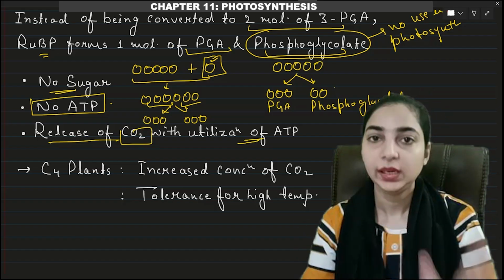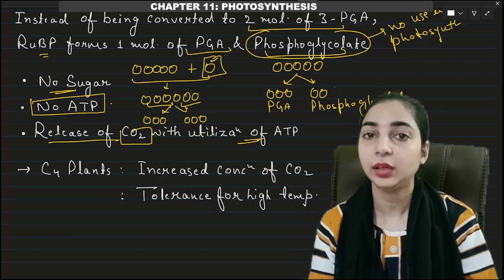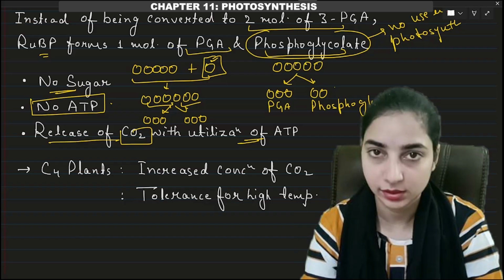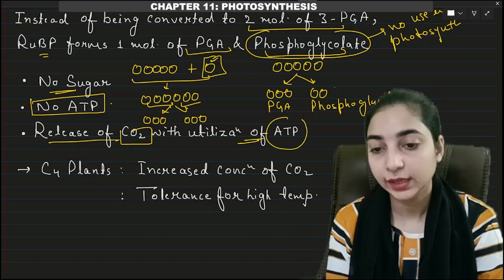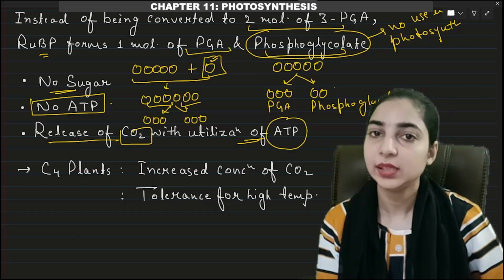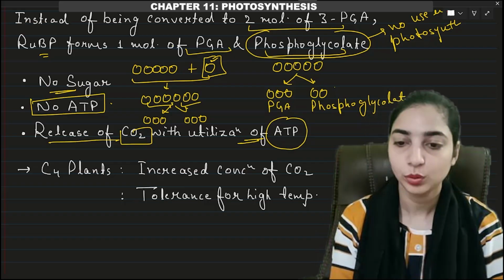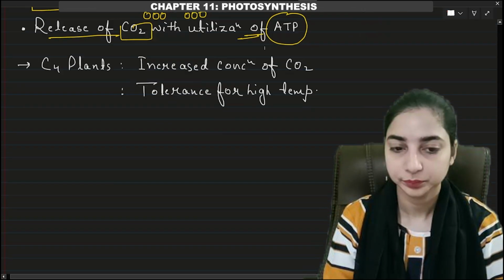So during Calvin cycle, what should happen? Carbon dioxide should be fixed. So here carbon dioxide is not being fixed. Instead, carbon dioxide is being released. Okay, so it is a wasteful process. Also, the ATP is utilized here. So nothing is gained, but ATP is utilized. So we have loss of ATP. Okay, so gain is 0, but loss is more, right?